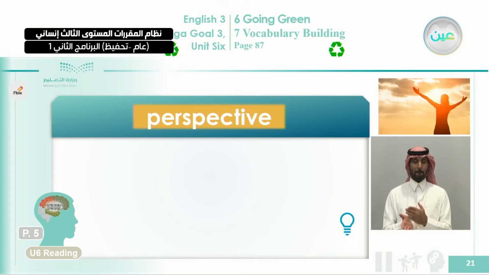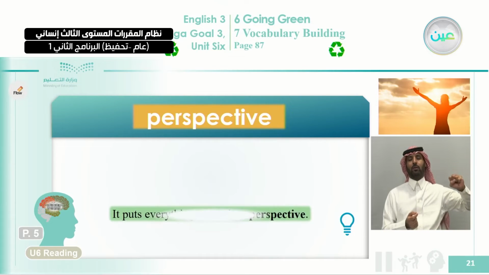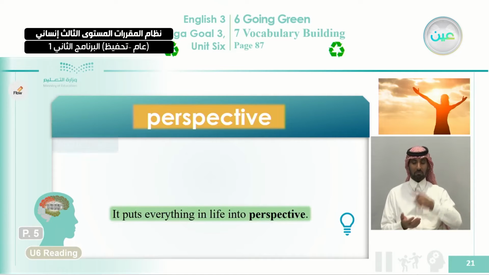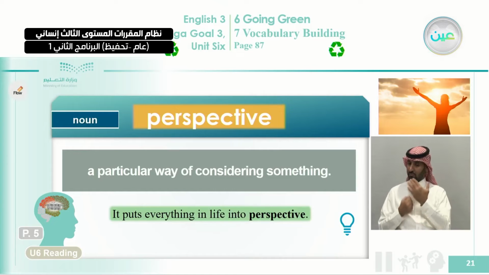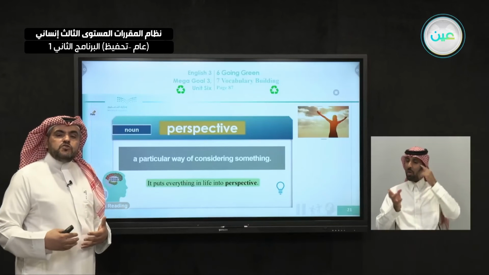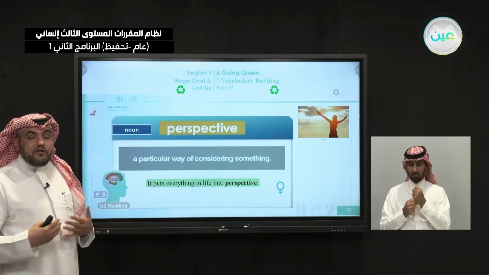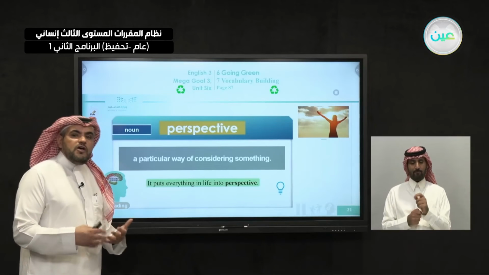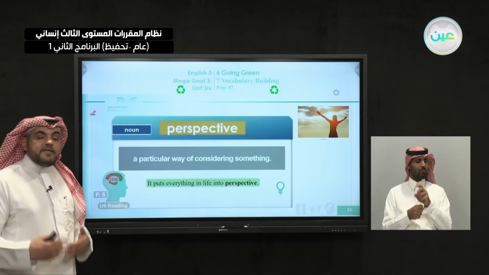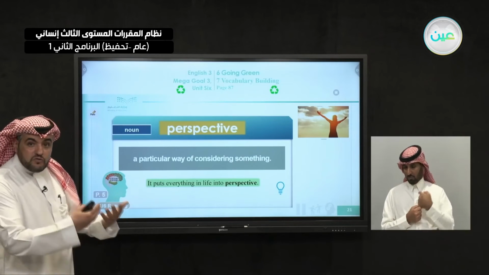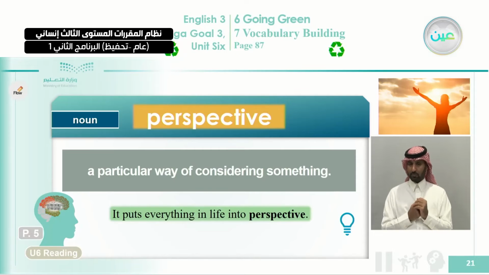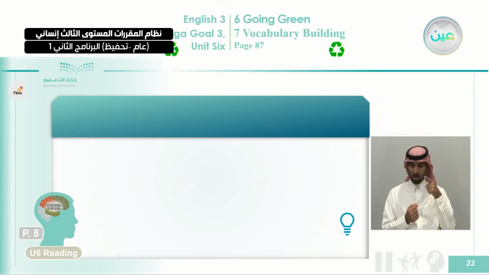Now here we're talking about perspective. Perspective means also the same as opinion. Let's find out what it means here in the sentence. It puts everything in life into perspective. A particular way of considering something, your own way to consider something. Sometimes when you want to tell your opinion or your view, you use this phrase, you say, in my perspective. This is a very good way also to introduce your ideas. You say, in my own perspective, that is how I look, how I see this thing.